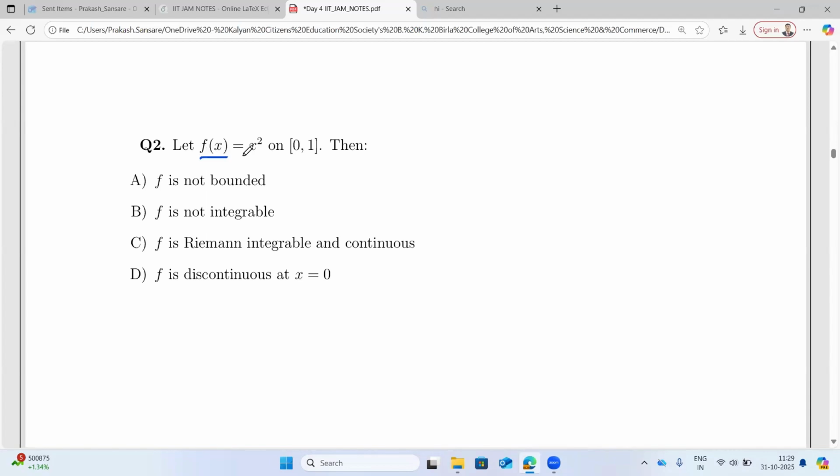So if I have f(x) equal to x squared defined on the closed interval [0, 1], whether f is not bounded, f is not R integrable, f is integrable and continuous, or f is discontinuous. What can you say about continuity of this? Is this a continuous function? Yes, it is continuous because it's a polynomial, and being a polynomial, it is continuous. Now, is it a bounded function? Yes. On the closed interval [0, 1], 1 is the upper bound and 0 is the lower bound, so it is bounded also.